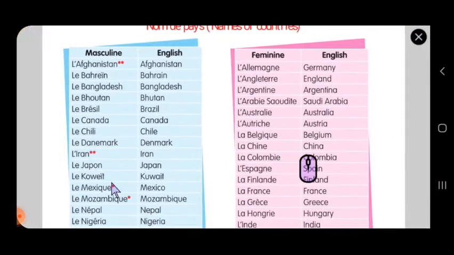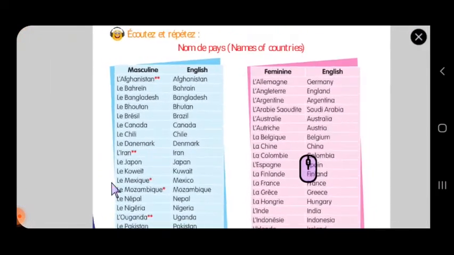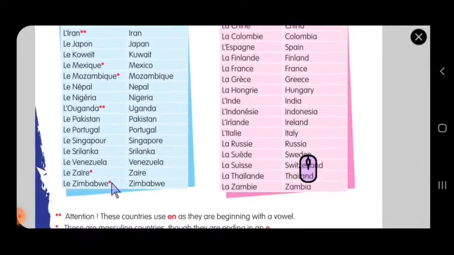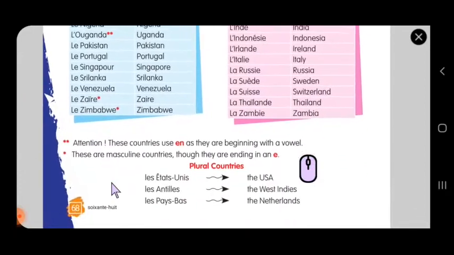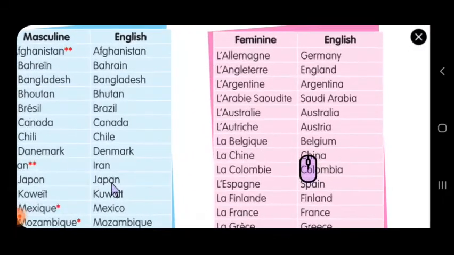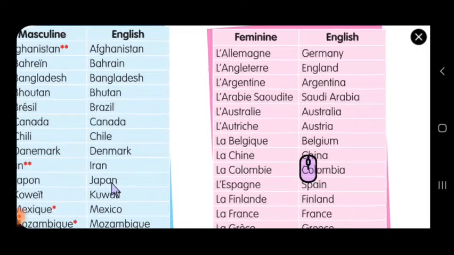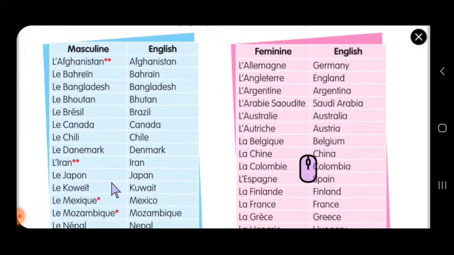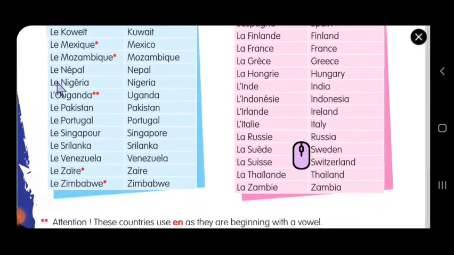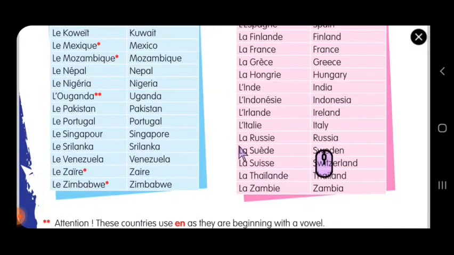And when I talk about countries, if you see on this page, there is a list of countries. You can sit and learn when you have time. This is just for reference. Whichever country is given with le is a masculine country, and whichever is given with la is a feminine country.